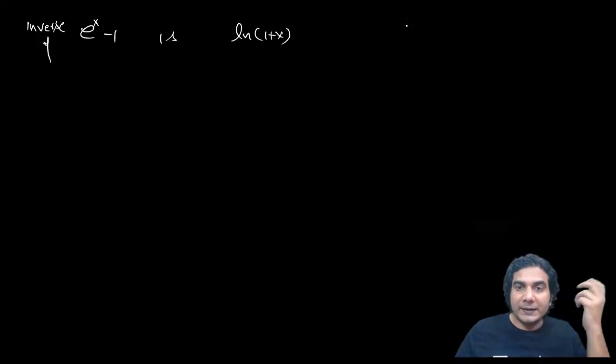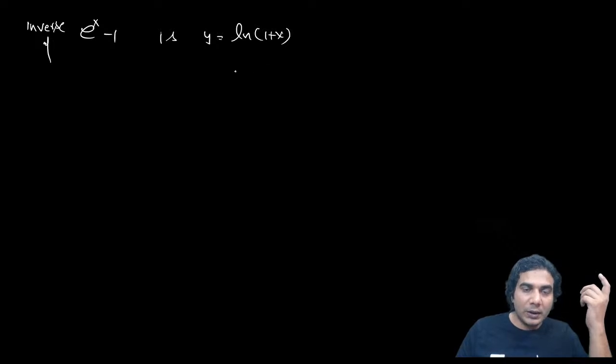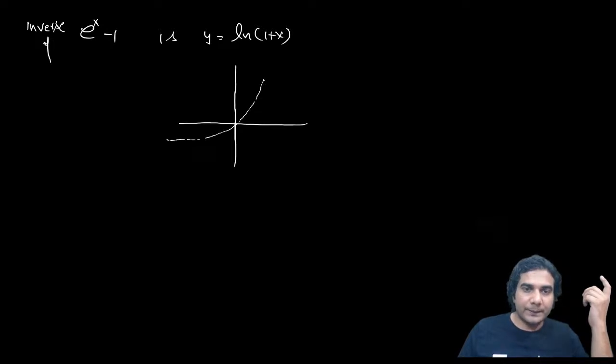As we are taking the inverse, you can see the graph of y is equal to ln 1 plus x will be the image of the graph of this function. This was e raised to x minus 1 and this will be the graph of ln 1 plus x.